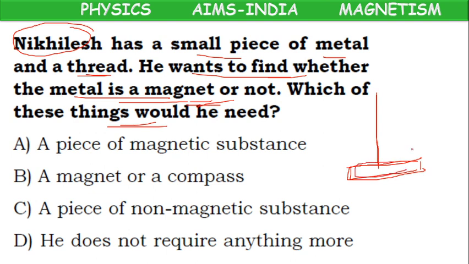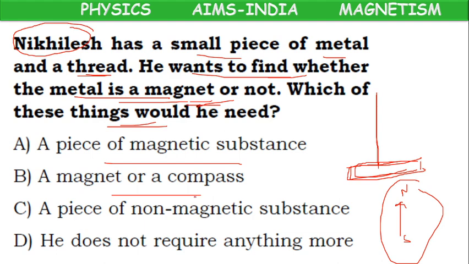If it aligns in the direction of north and south after some time, then it will be a magnet. Because when a magnet is suspended freely, and now here we are suspending metal, if the metal is suspended freely and shows north and south direction, so it is showing directional property. Compulsorily it will be a magnet. For finding a magnet, no need of any other object. No need of a piece of magnetic substance. No need of magnet. No need of non-magnetic. He does not require anything more. D option is the correct option.